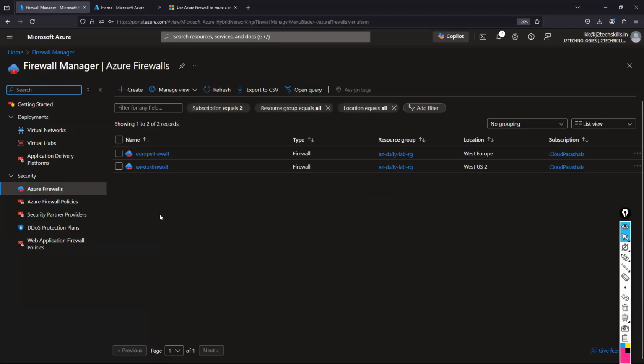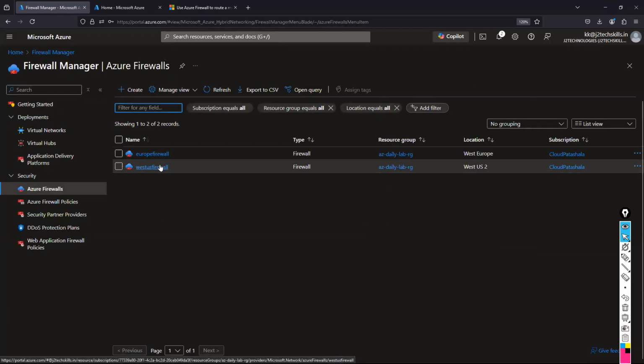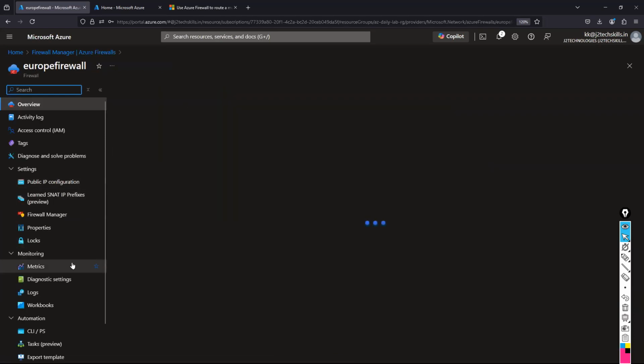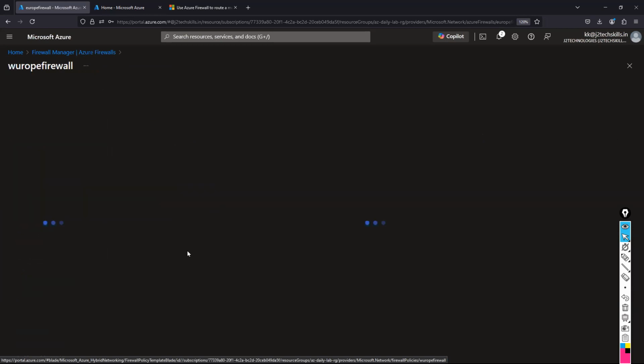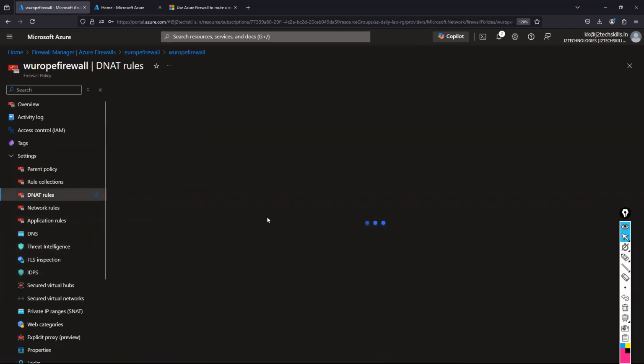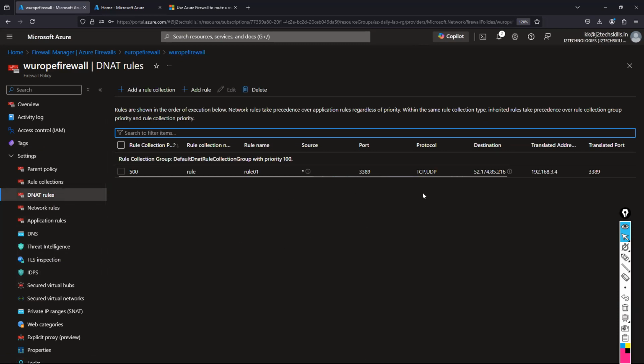So go to the firewalls, Europe firewall and West US firewall. If you go to the Europe firewall and the DNAT rule, I defined it. I want to communicate with this virtual machine using this public IP address.